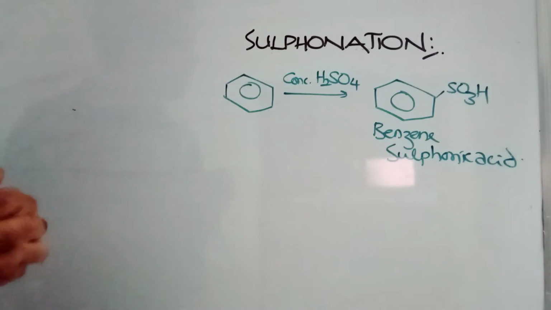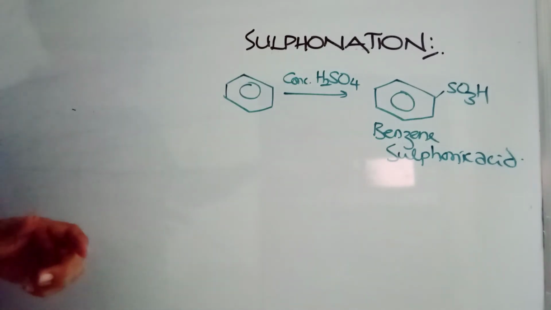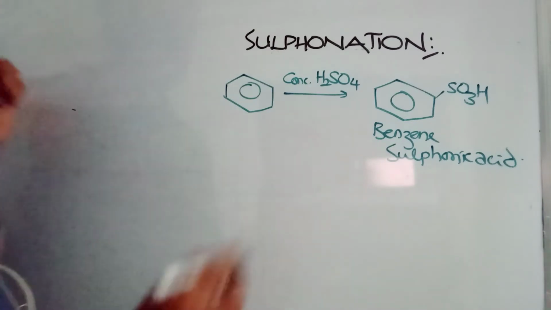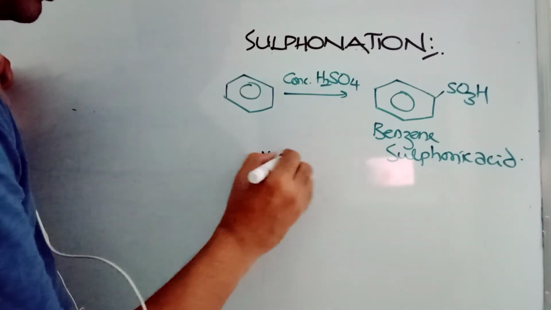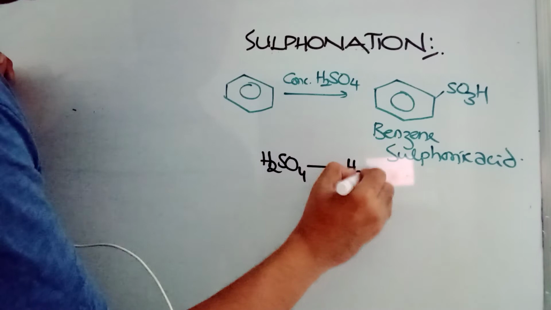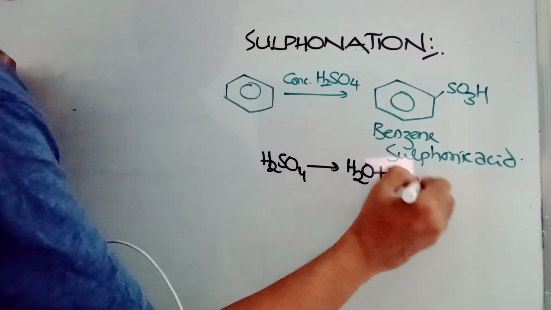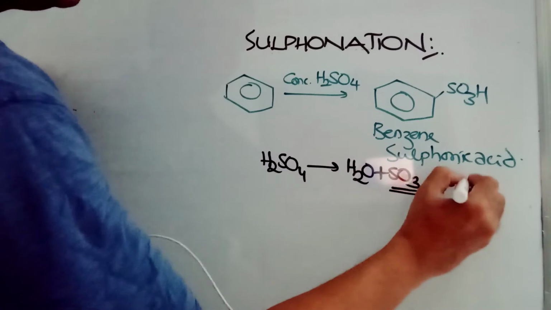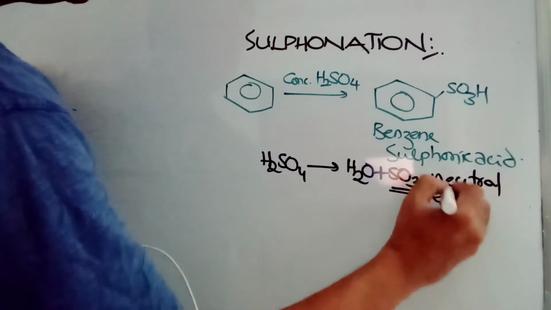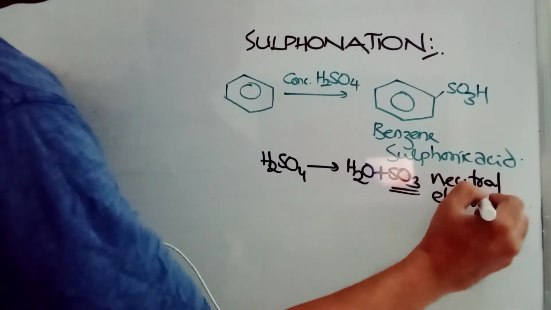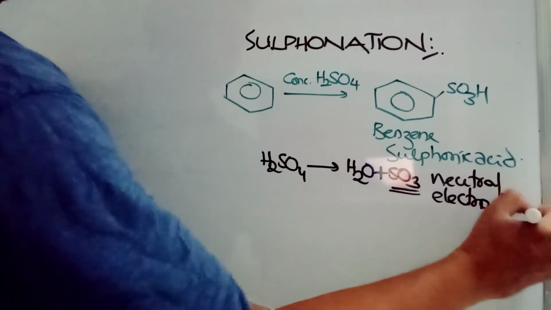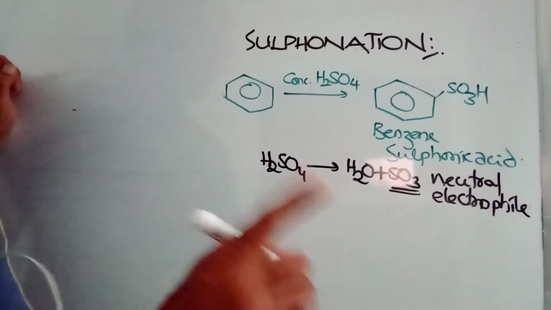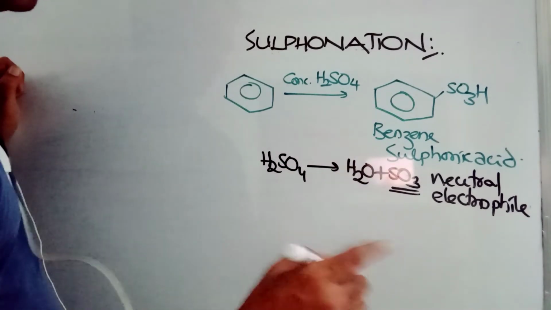Benzene sulfonic acid. Here again, one question is possible for you: concentrated H2SO4 actually gives H2O and SO3. So where is the electrophile? This is the electrophile, which does not have any positive charge, so it is very special. It is a neutral electrophile. The electrophile in sulfonation is SO3. It does not have any plus charge, SO3 only.